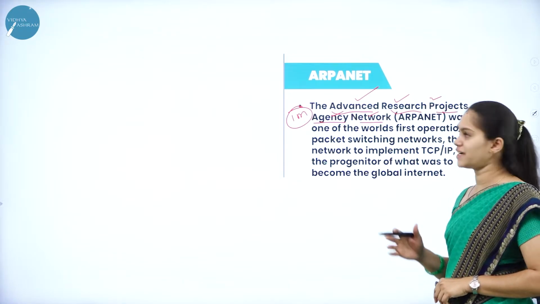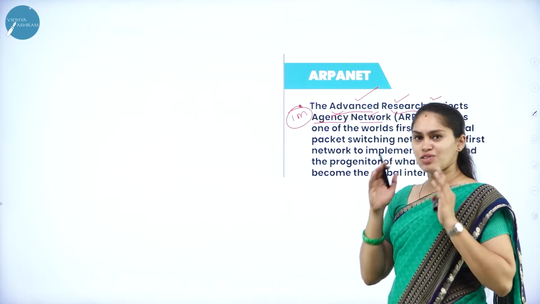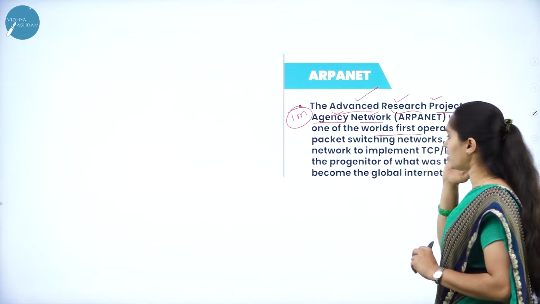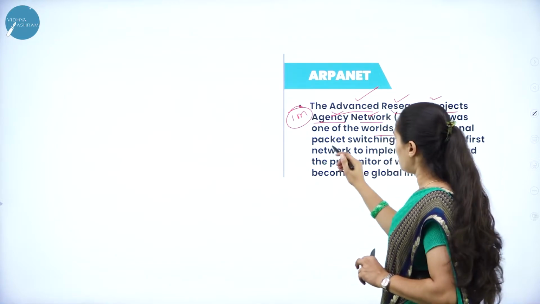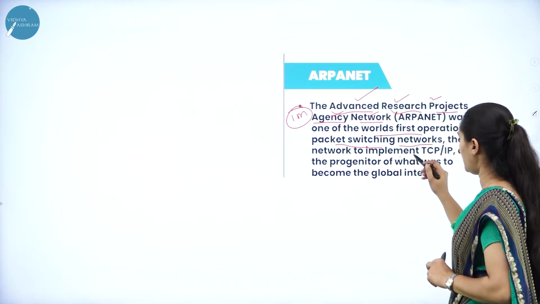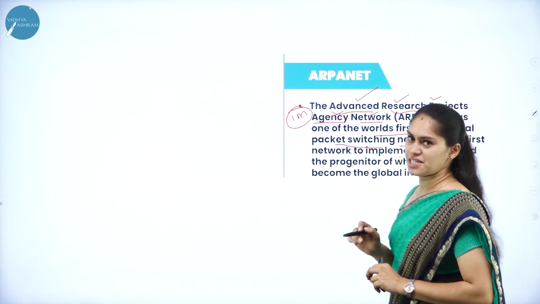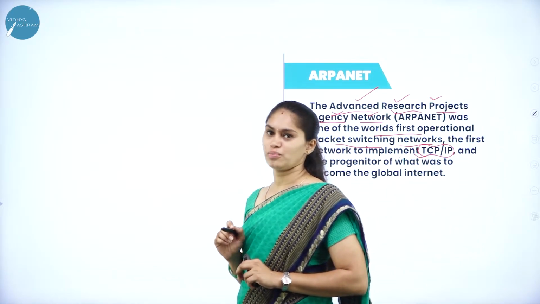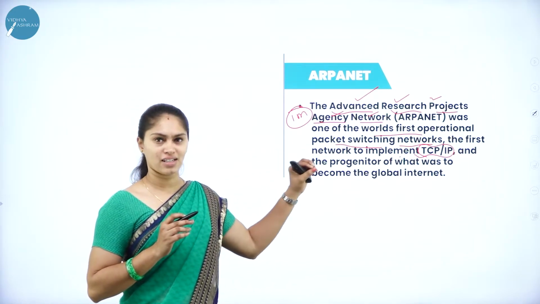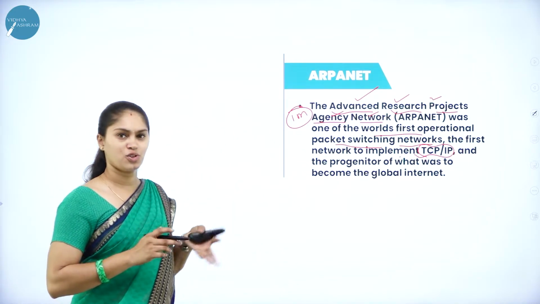What you have to understand with respect to ARPANET is that this is the first network, the world's first operational packet switching network. It is implemented with the help of TCP/IP, that is Transmission Control Protocol Internet Protocol. You have to understand that, and it can also be asked for 2 marks.